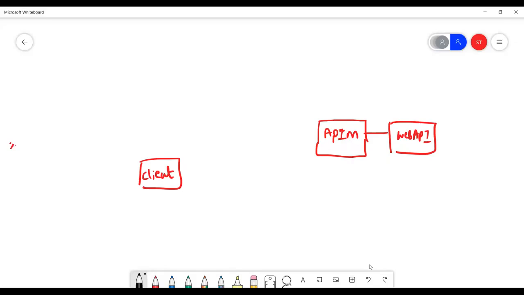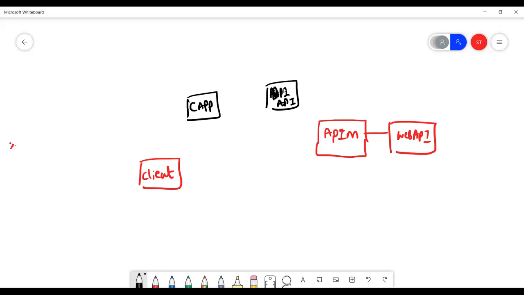So here inside Azure, I will first create a client application. Let me check that my screen is visible. So in Azure, first thing, I will create a server application, or the API application, right?